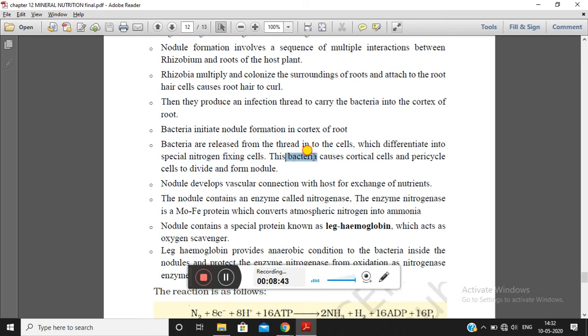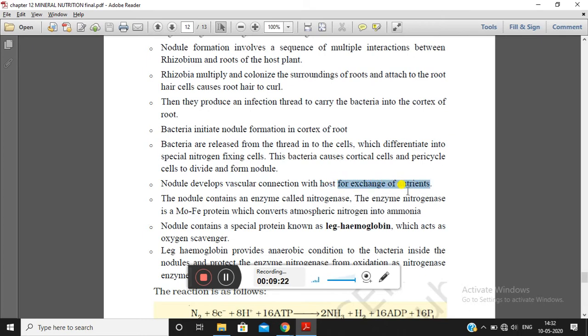Now these bacteria cause the cortical cells and pericycle cells to divide further, and due to the large number of divisions of cortical cells and pericycle cells, a nodule is formed. So this is important: the bacteria lead to division of cortical cells and pericycle cells, which leads to nodule formation. And when the bacteria reach the cortex, they differentiate into a special kind of nitrogen fixing cell. This nodule also develops a vascular connection with the host plant, so that it can get nutrition also.